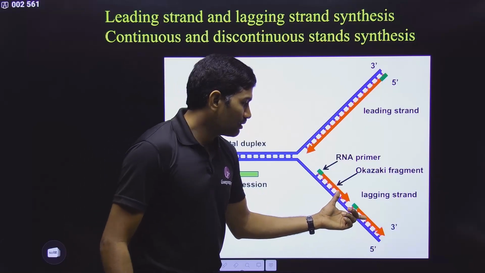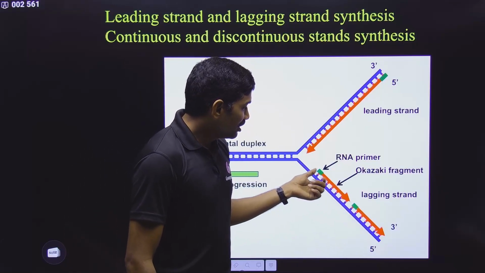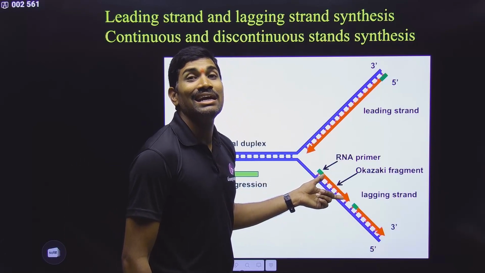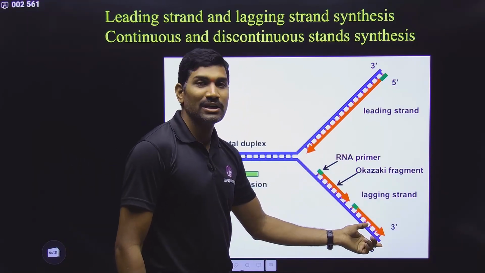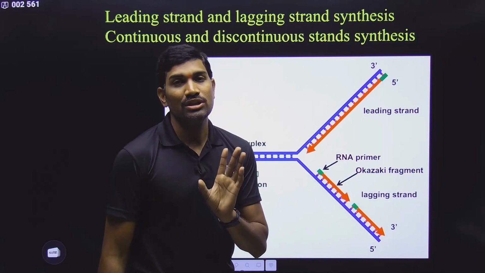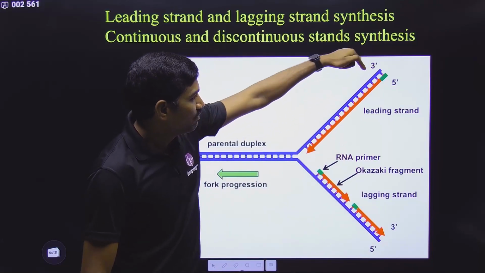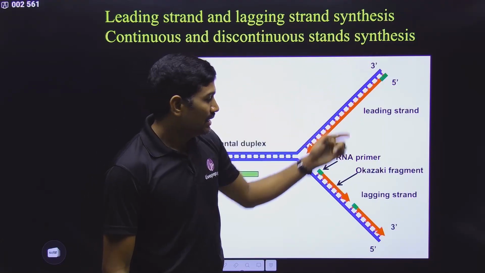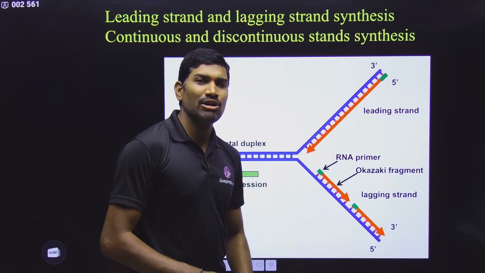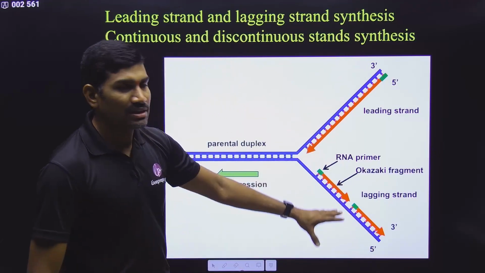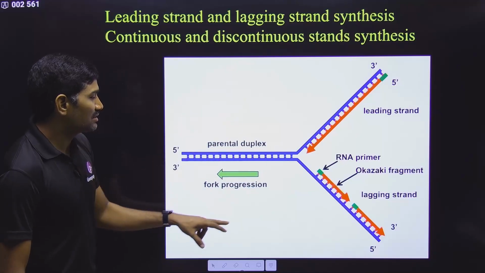And with respect to fragments, the fragment that is present nearer to the replication fork is the most recently synthesized, whereas the fragment that is far away from the replication fork is the oldest one. So this also you need to remember here. And for the leading or continuous strand, only one RNA primer is there. But for each Okazaki fragment, there is a separate RNA primer. Anyhow, later on it will be removed. This is what the thing is. And finally, this is how the synthesis is taking place.